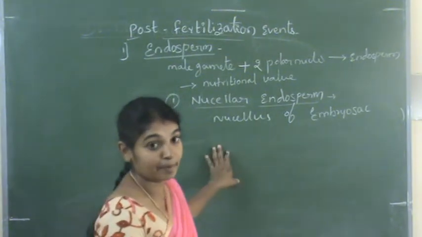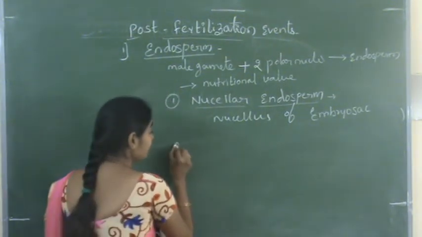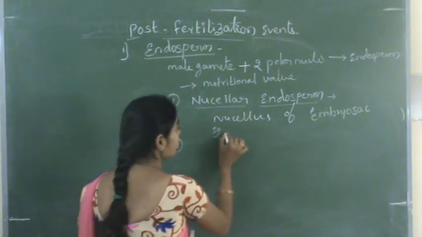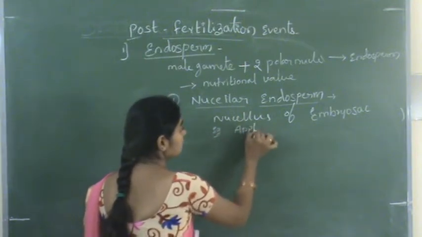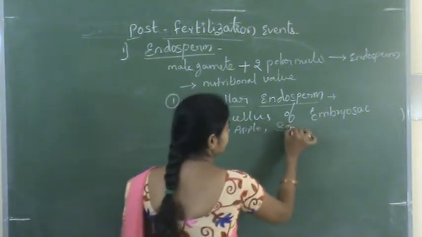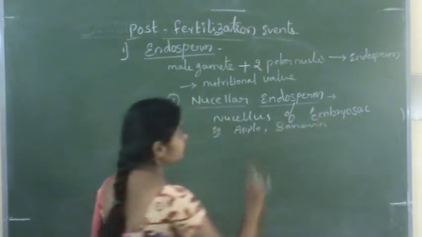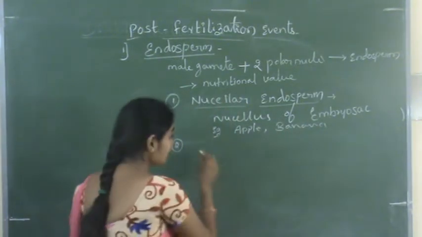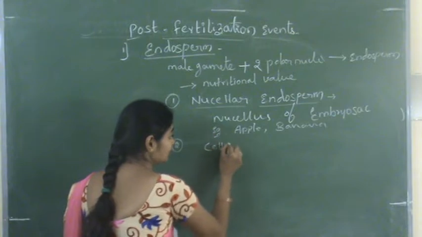For these, examples we can give are apple and banana. Another type of endosperm is cellular endosperm.